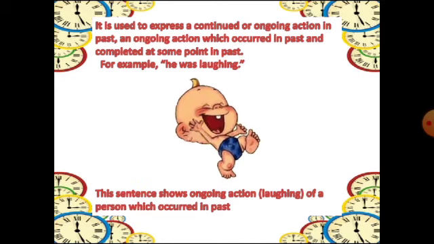But when we talk about past continuous tense, we say the action that was going on for a certain period of time in the past. For example, he was laughing. That means right now the boy is sitting quietly. But in the past, what was his action? He was laughing. That means this action was going on. Alright.